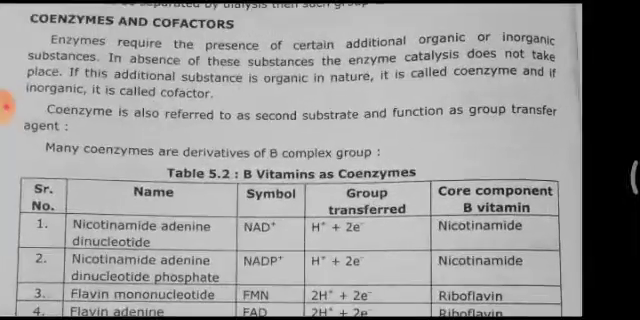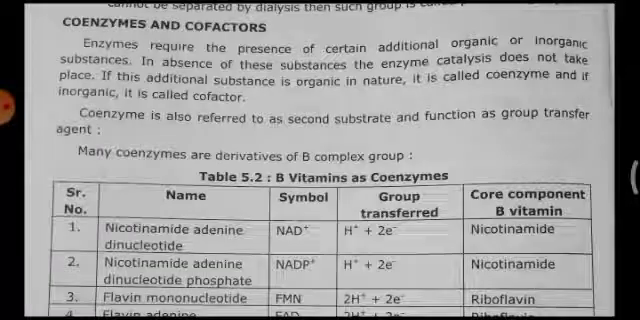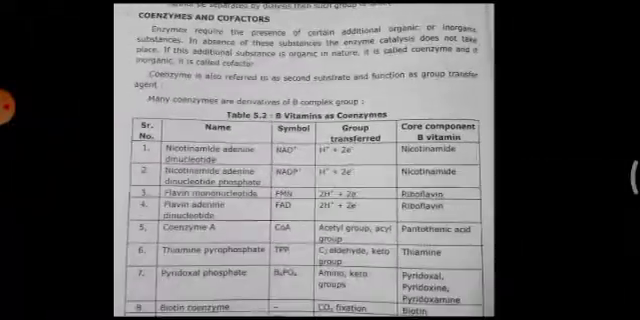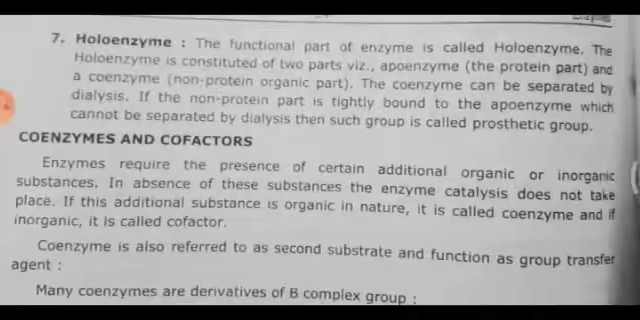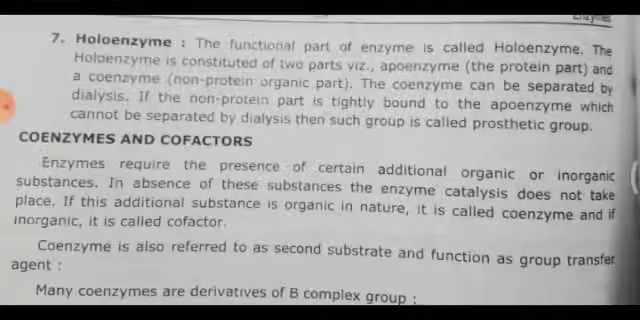So, organic or inorganic substances: coenzymes are usually organic in nature and cofactors are inorganic in nature, or mineral ions. Holoenzyme: the functional part of the enzyme is called the holoenzyme. The holoenzyme is constituted of two parts, an apoenzyme and a coenzyme. The coenzyme can be separated by dialysis. If the non-protein part is tightly bound to the apoenzyme and cannot be separated by dialysis, such a group is called a prosthetic group.